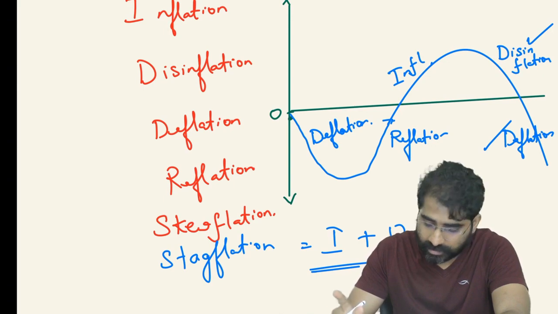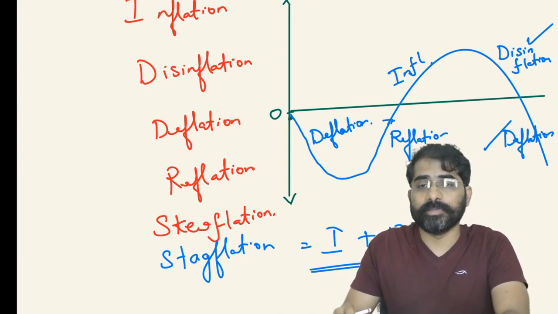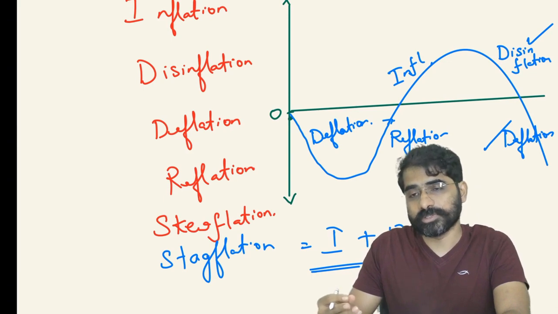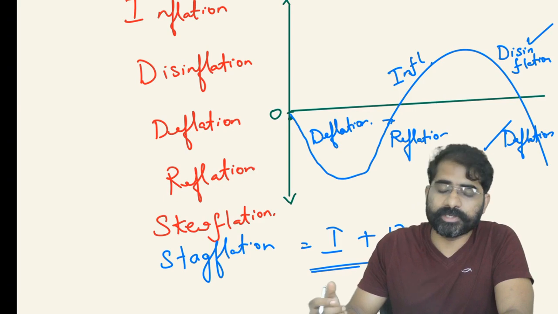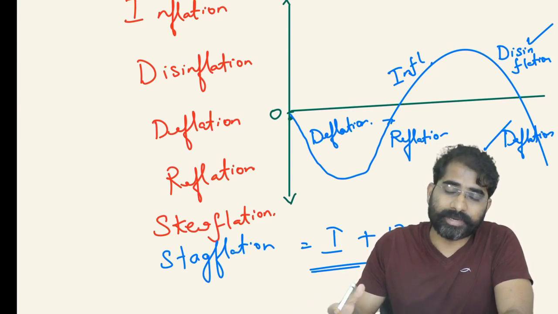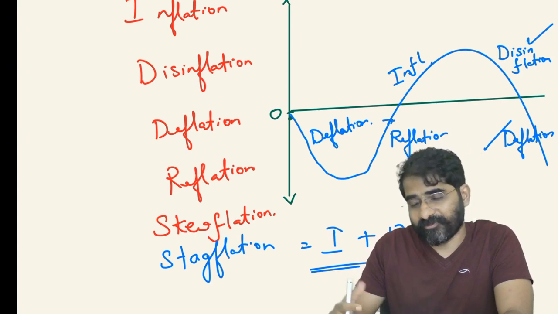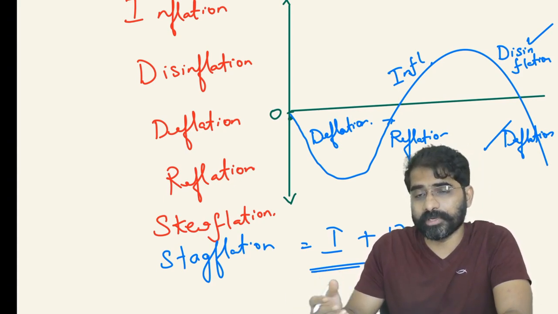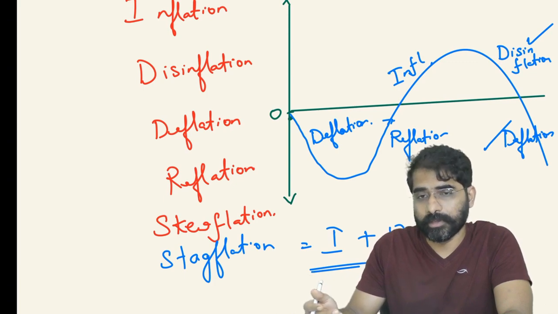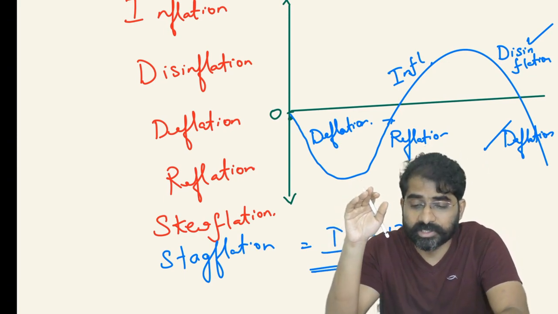Skewflation is basically difficult to handle because the inflation is driven by certain goods. For example, because of onions and potatoes, their prices are increasing. Uniformly, all prices are not increasing. It is not an increase in price with respect to many commodities. Only a few minor commodities are driving the inflation up, for example onion and potato prices. That is what is called skewflation.